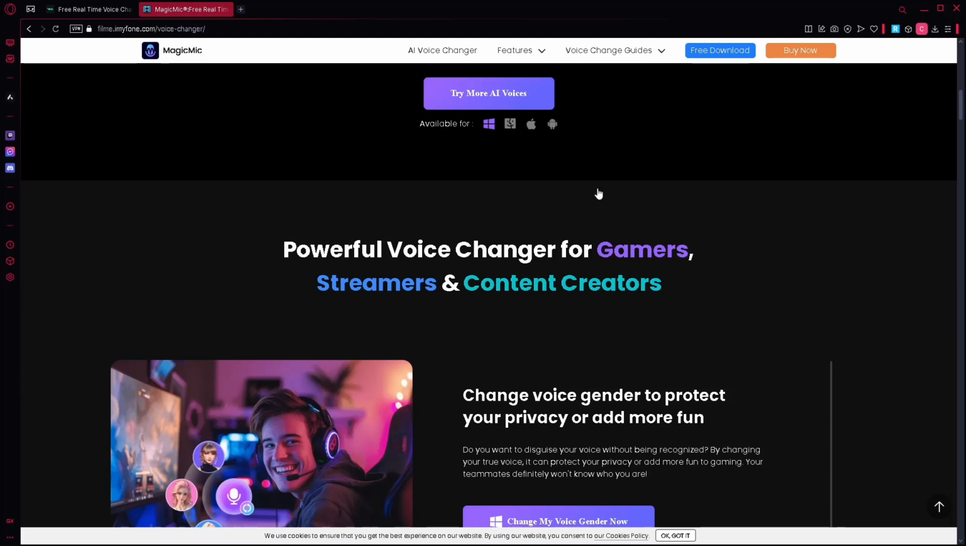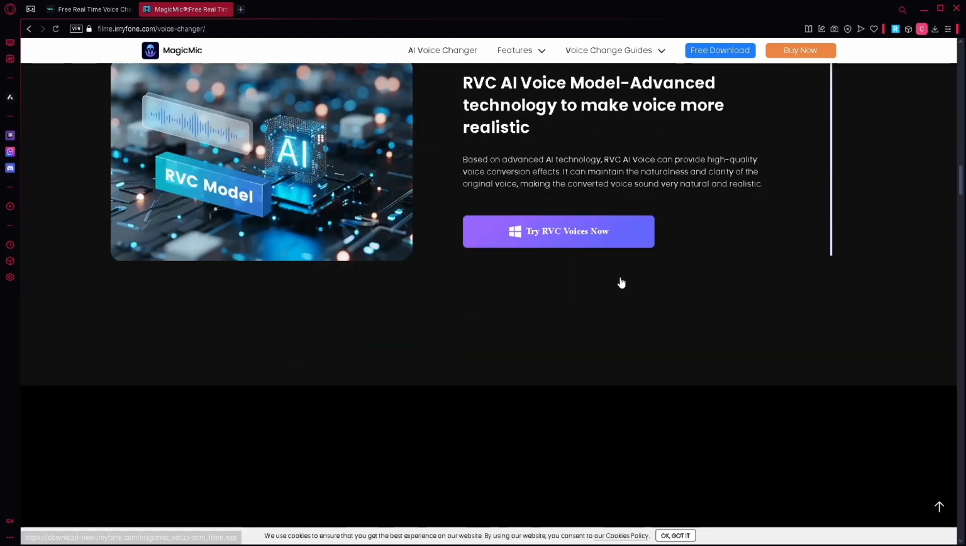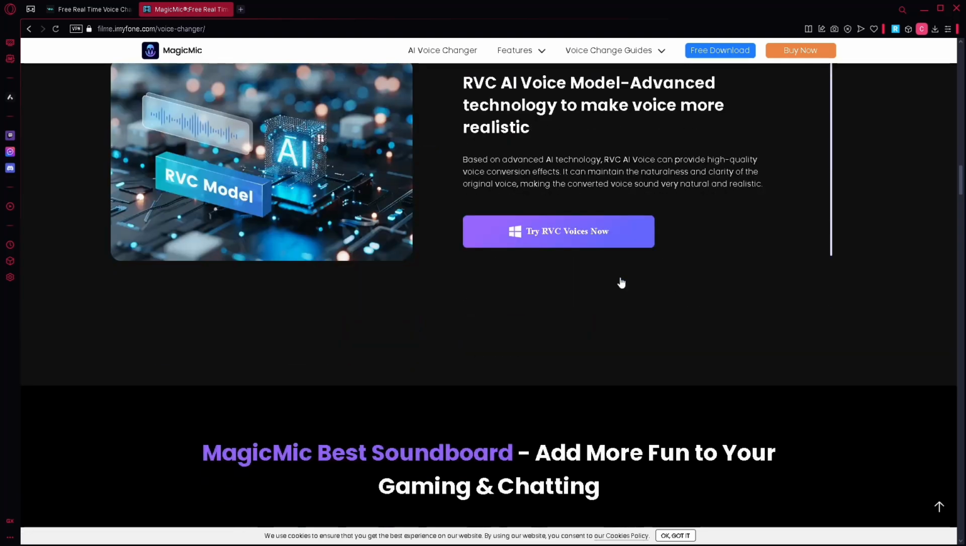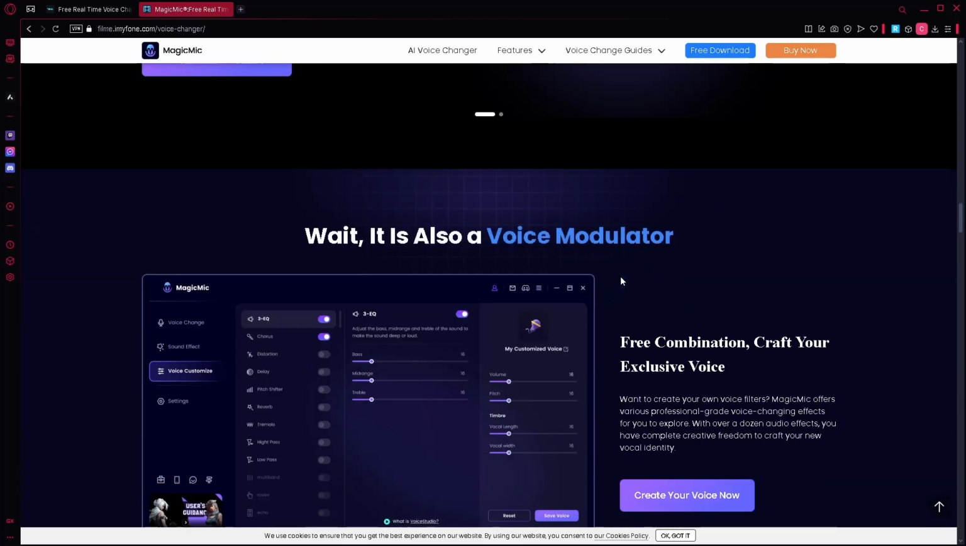Now some of its cons are: first, less customization. No custom voice creation like Voice Mod's Voice Lab. Next is limited AI features. Fewer AI-powered voices compared to Voice Mod. And lastly, fewer integrations. Might not work as seamlessly with all apps.